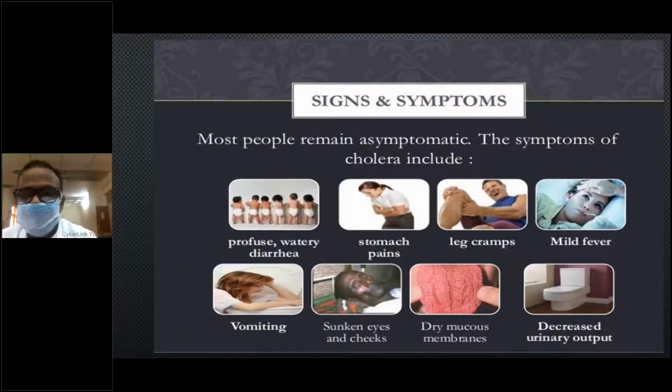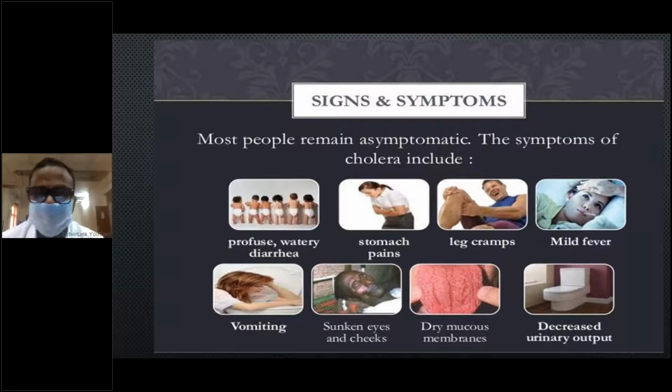Coming to the signs and symptoms, the common symptom is profuse watery diarrhea, which is colorless and contains flecks of mucus but no blood. The characteristic appearance is rice-water appearance. That is a characteristic feature of diarrhea produced by cholera. Clinically also, we diagnose cholera by this appearance of the diarrhea.